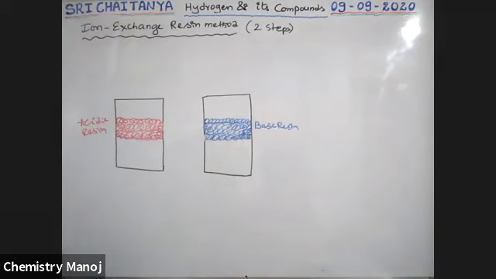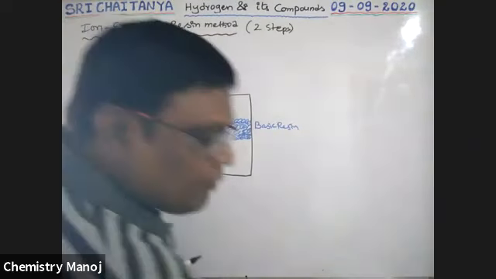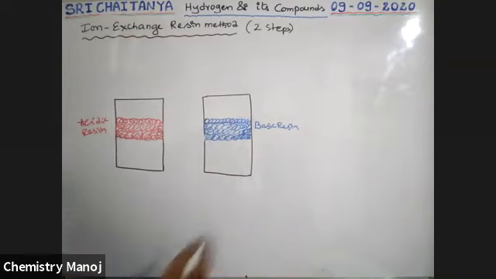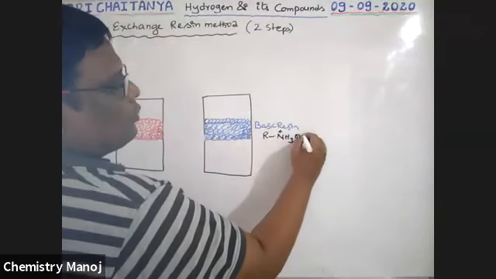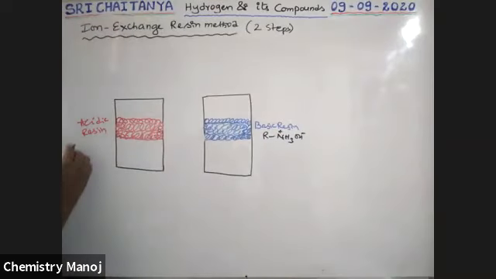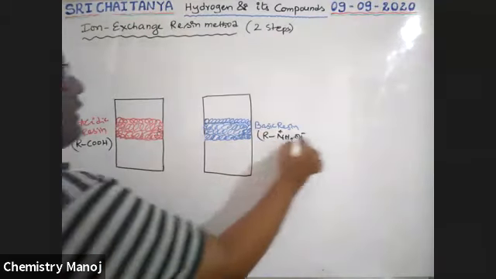So two resins: in one vessel, acidic resin; in the second vessel, basic resin. Basic resin means R NH3 plus ion, OH minus ion. Acidic means let us take R COOH. So this is acidic resin, that is basic resin.